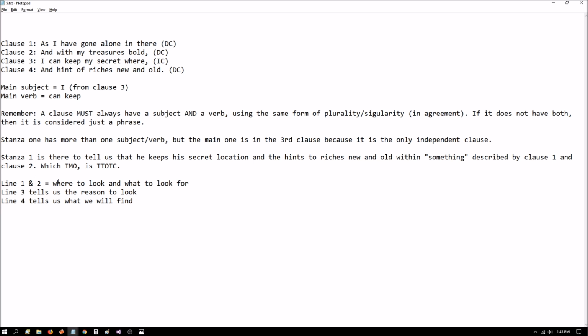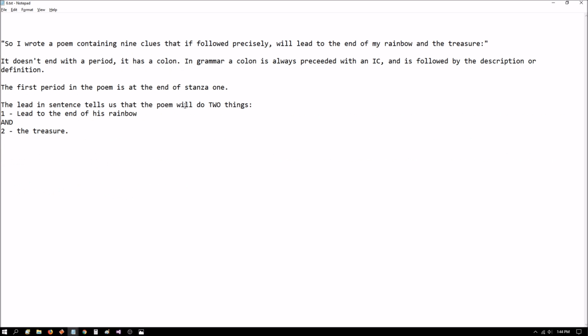So again, line 1 and 2 are telling you where to look and what to look for. Line 3 is telling us the reason to look, and line 4 is telling us what we're going to find when we locate these places. Let's take a look at the lead-in sentence. Again, this is the sentence that precedes the poem in The Thrill of the Chase, and it's very important.